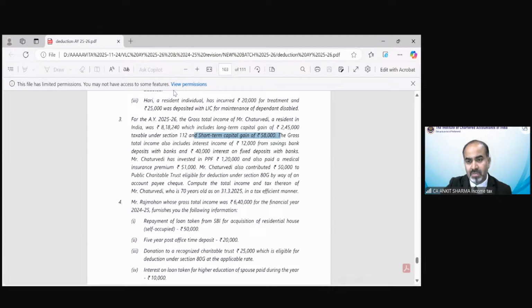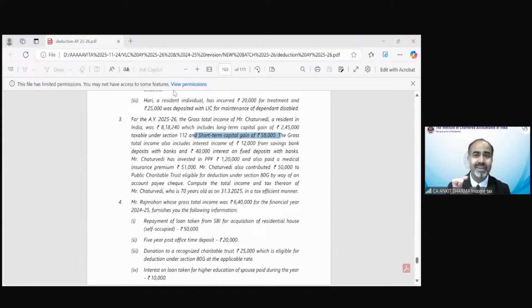Maybe your query is regarding why deduction has been claimed from this point. Let me tell you, this short-term capital gain is not short-term capital gain under section 111A. This is a normal short-term capital gain, and for the purpose of deduction and calculation of tax, it will form part of our normal income.